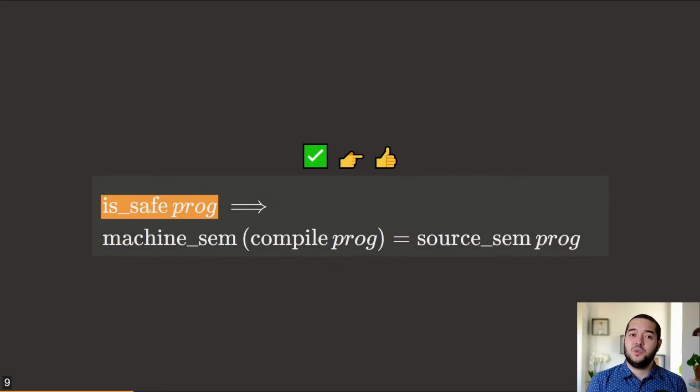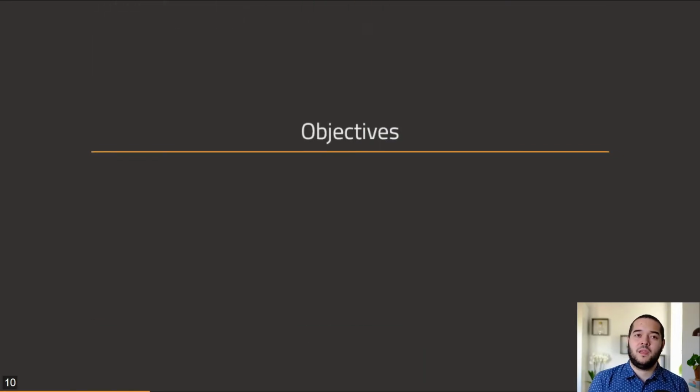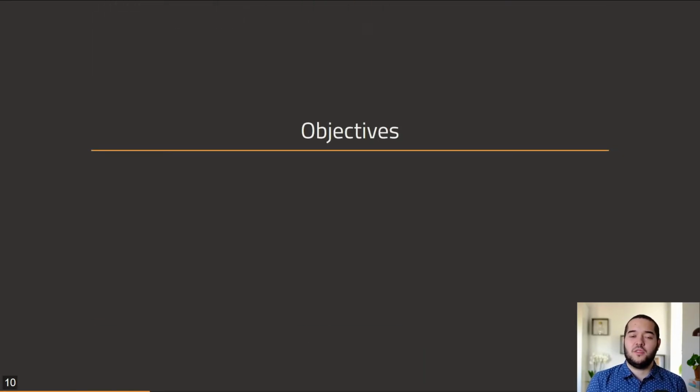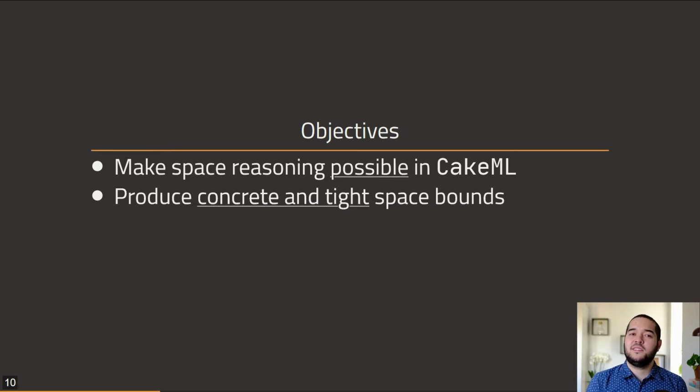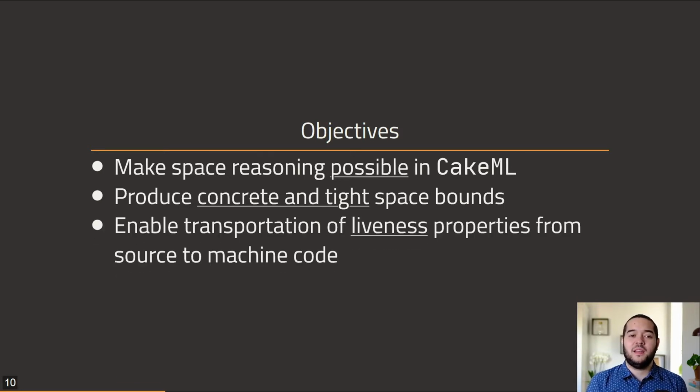The approach we took was to devise a safety predicate over the source program that ensures that the compiled machine code will not run out of memory. This eliminates the need for extend with resource limits. We set out to do this with the following objectives. First, we want to make space reasoning possible in CakeML, while still producing tight and concrete bounds. And finally, being able to transport liveness properties from source to machine code.